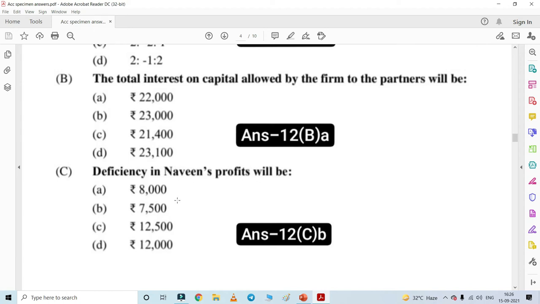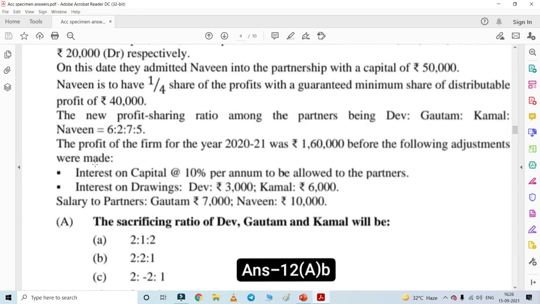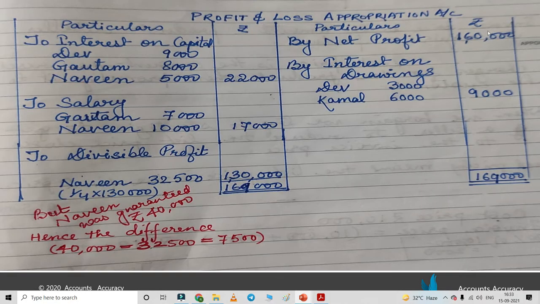Deficiency in Naveen's profit will be what? For this, what we need to do? We need to find out the divisible profit first. As in the question it's been given that Naveen has been guaranteed a profit of 40,000 in any case by the firm, that's why Naveen will definitely be provided 40,000. As we know the net profit is 1,60,000 and interest on drawings is already given, that is 3,000 and 6,000. The total value is 9,000, and interest on that we calculated in the previous question also, that was 9,000, 8,000 and 5,000. Total is 22,000.